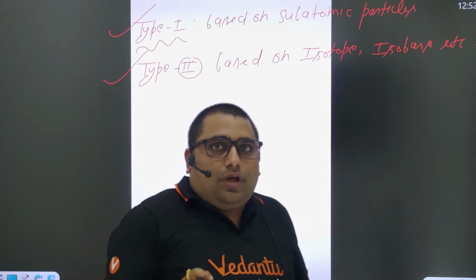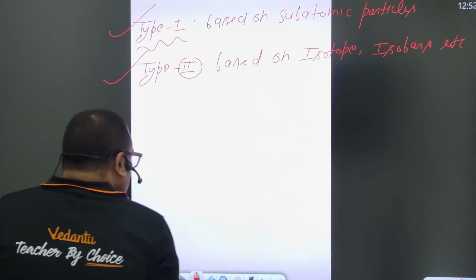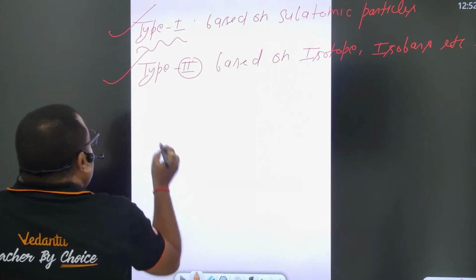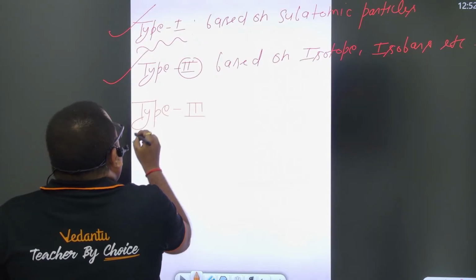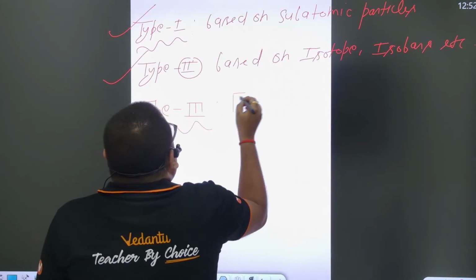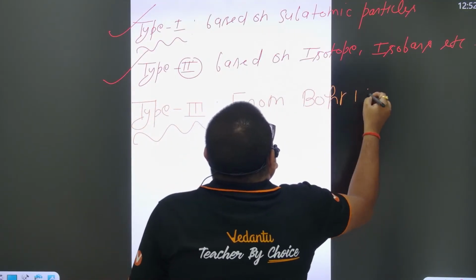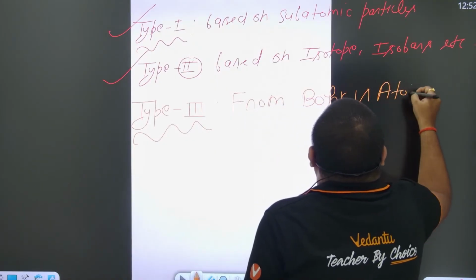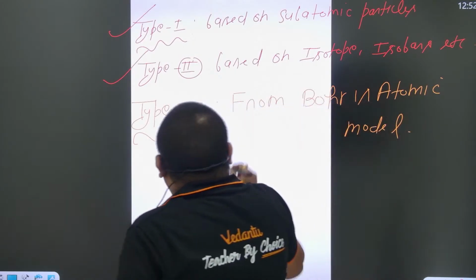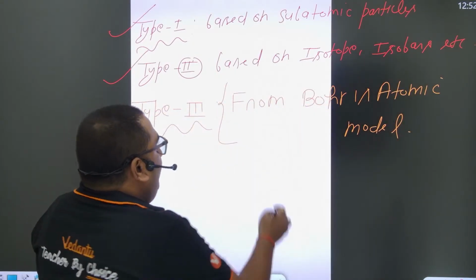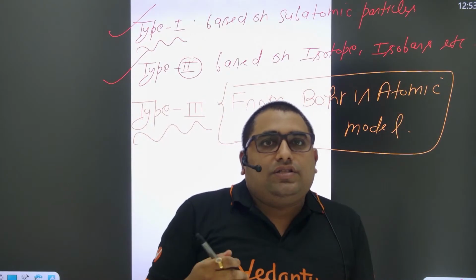Now what is the third type of question asked from this chapter? In type 3 questions, they basically ask questions from the Bohr atomic model. They ask the question from the Bohr atomic model, right beta? Basically from which concept do they ask the question?